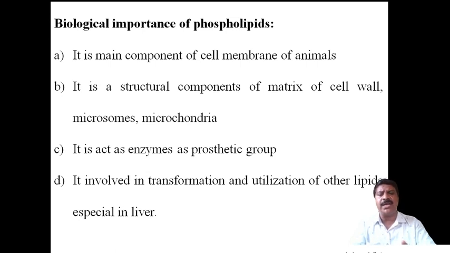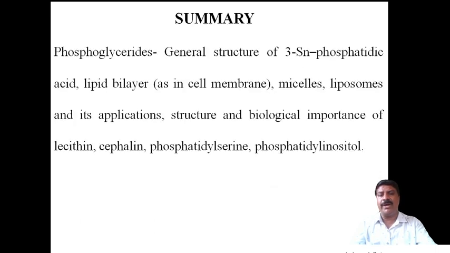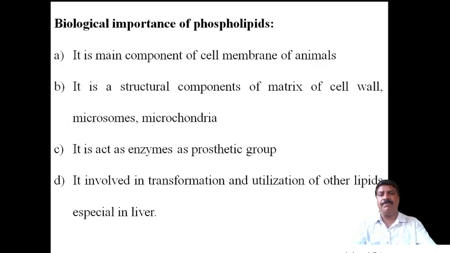A non-protein group is called a prosthetic group. And the last one is, it is involved in the transformation and utilization of other lipids, especially in the liver. These are the biological importance of phospholipids.